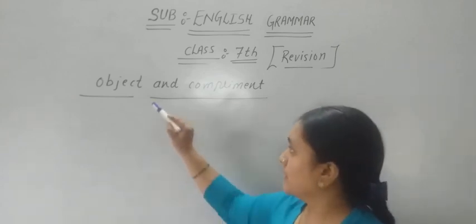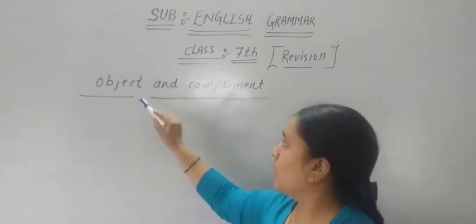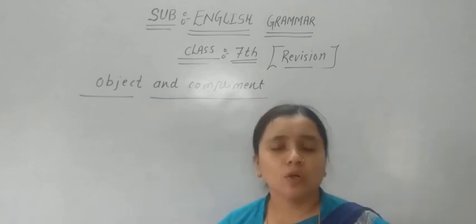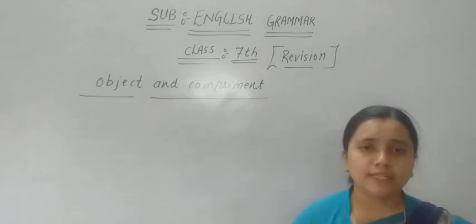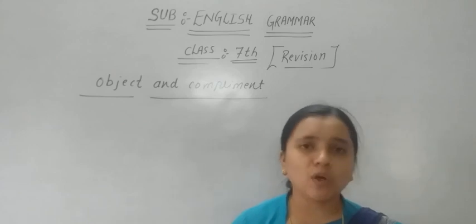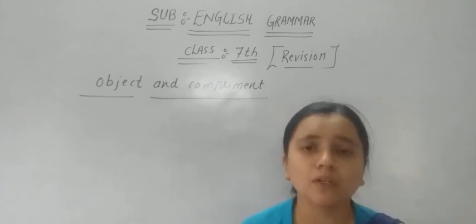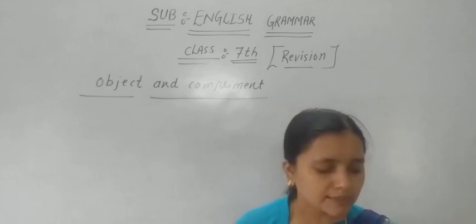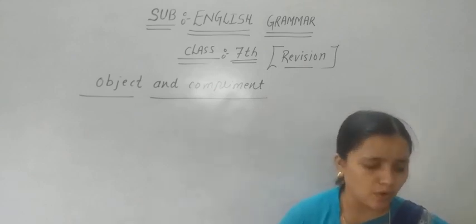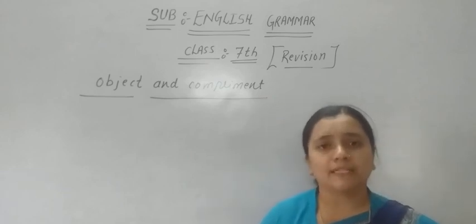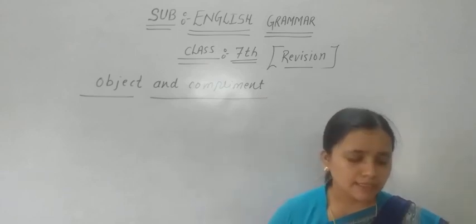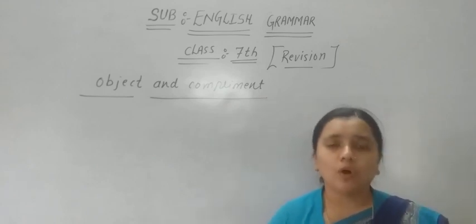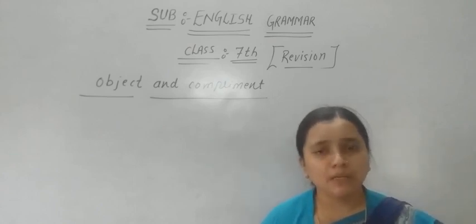First of all, let me see what is the difference between object and complement, and what exactly object and complement are. The first one, what is an object? As we all know, an object in a sentence is a person or a thing that is influenced by the action of the verb in the sentence. And an object can be any noun, or it can be any pronoun.